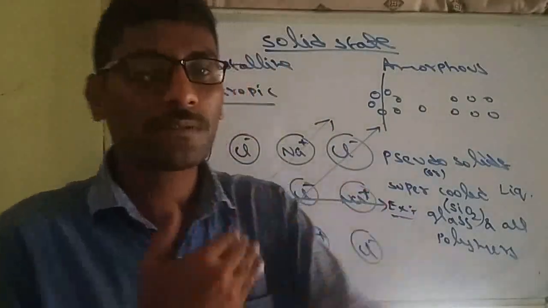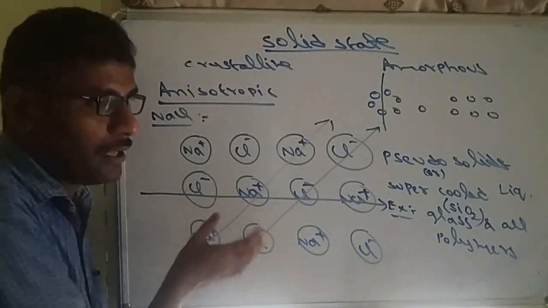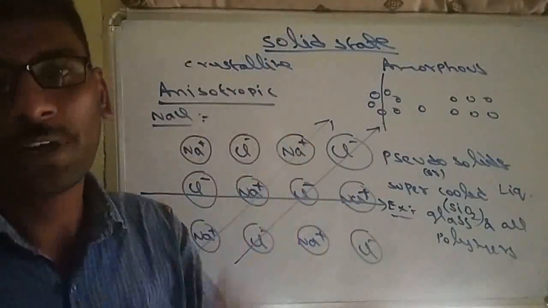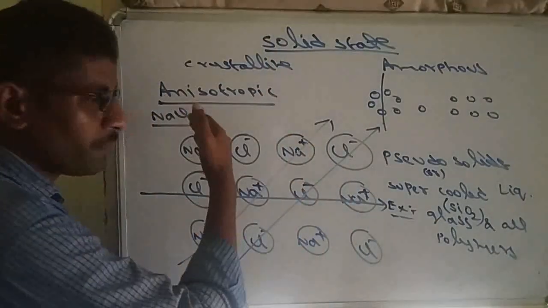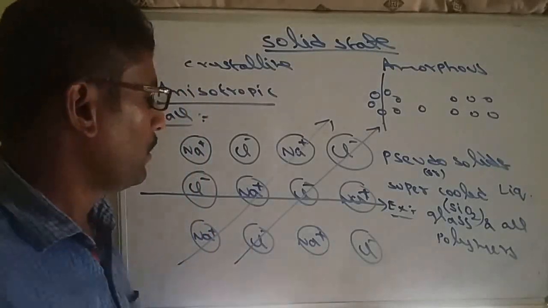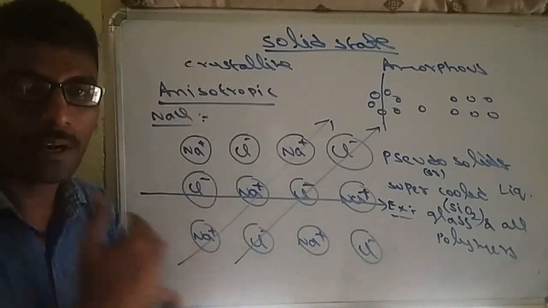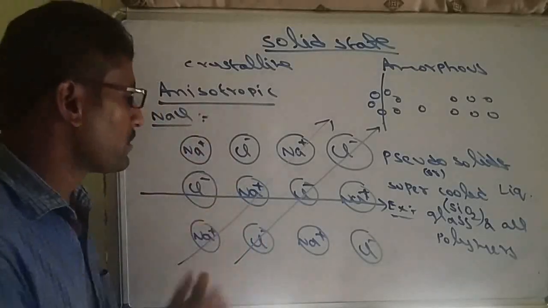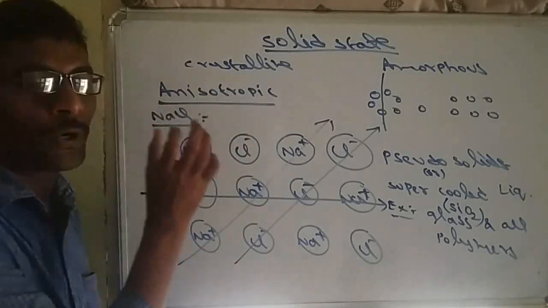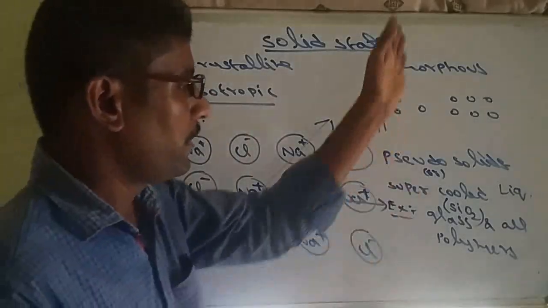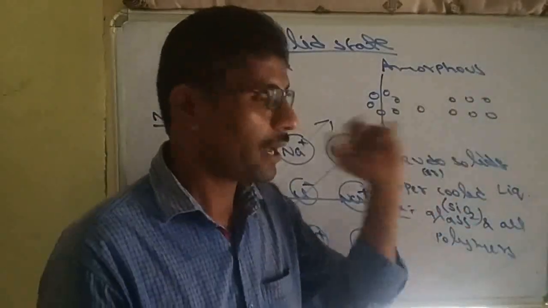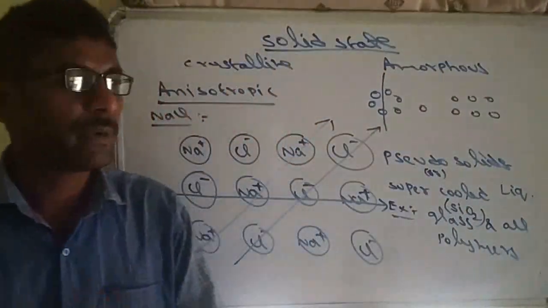So what are the differences we learned? Crystalline solids have a regular and repeated arrangement of particles. They are true solids. They show clean cleavage when we cut with a knife. Examples we have seen. And they are anisotropic in nature, whereas amorphous solids are isotropic, with irregular arrangement of particles.